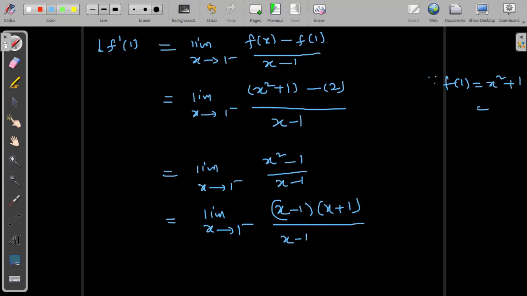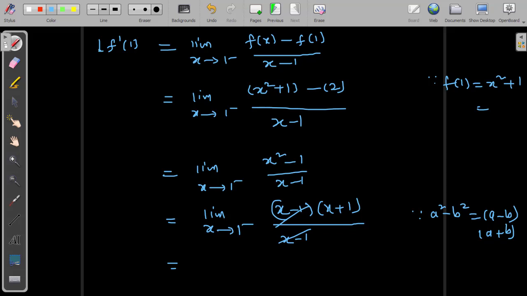Applying the simple basic algebraic rule, a square minus b square is equal to a minus b times a plus b. After that, x minus 1 and x minus 1 are the same linear factor, so you can cancel them out. The leftover linear factor is x plus 1. Now just plug in x equal to 1.